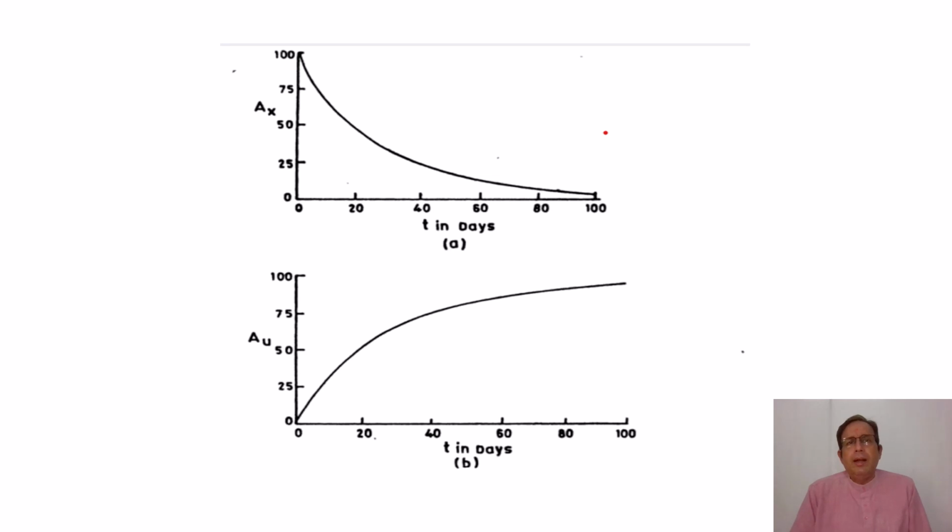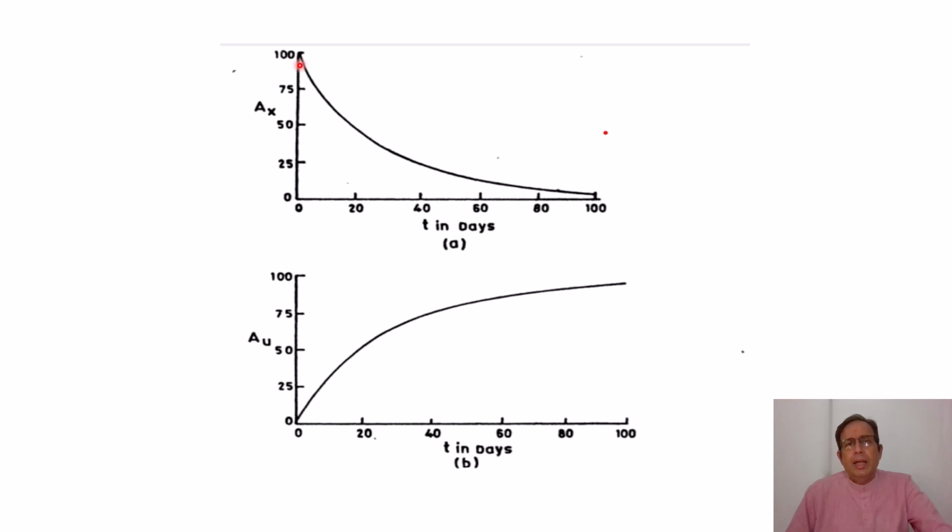So here we show the activity of UX. You can see the activity of UX is decreasing with time in the number of days, whereas the activity of uranium is increasing, and you find that they have a symmetric or mirror image like formation.